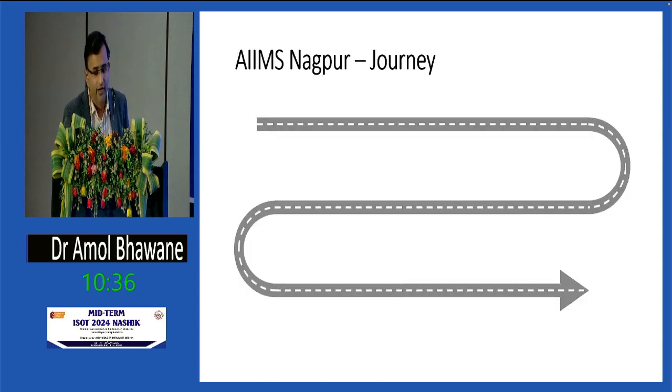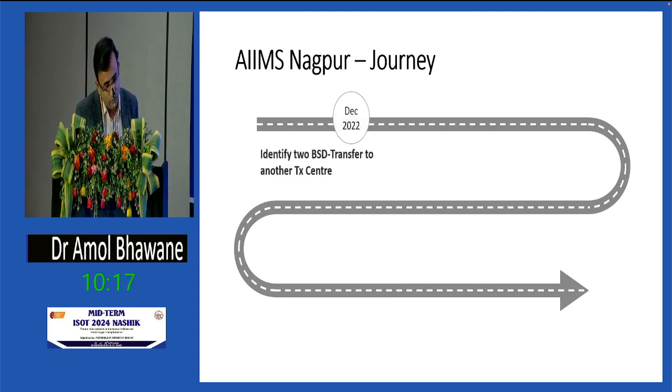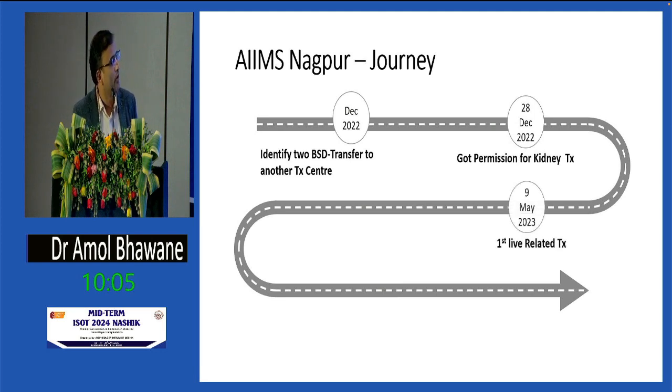We are the latest entrant to this quest for expanding the donor pool. At AIIMS Nagpur, we have a very short journey. We are less than 1 year old. Even before we got the permission for organ transplantation, we were into deceased donation. We identified 2 brain-stem dead donors and transferred them to another center having the permission. In the very same month, we got the permission for organ transplantation. We did our first live related transplant in May 2023.